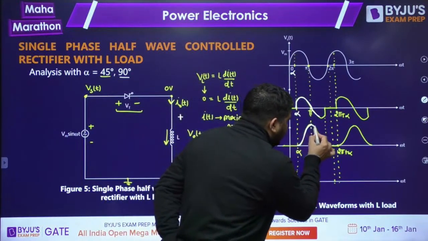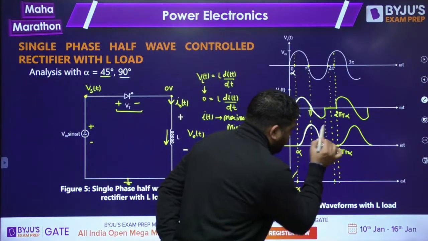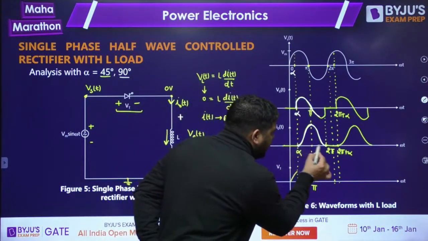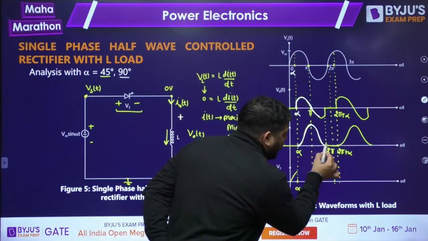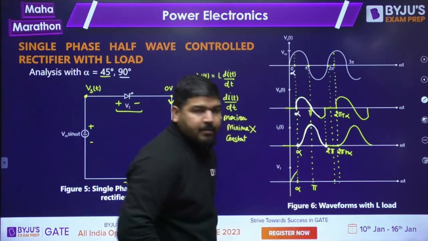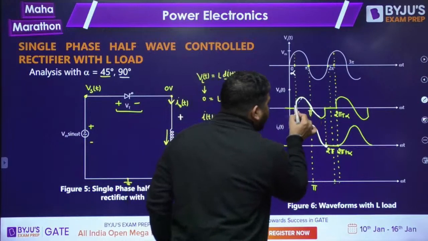Now at this instant, the current has become 0. At this instant, the current is repeating. Now tell me, whatever the current at alpha was, the same current is repeating here. It means this area has to be 0.